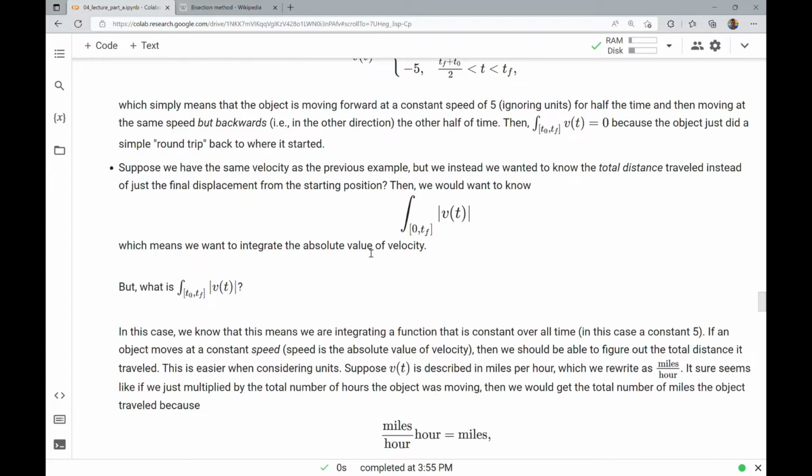But suppose we have the same velocity as the previous example, but now you say, well, I don't want to know the displacement. I want to know the total distance traveled. Because when I leave my house and get in my car and drive to the store or to school or wherever it is, and I drive back maybe on the same exact route at the same speeds, my odometer doesn't say I didn't travel anywhere. It says the total distance I traveled. Well, then what you want to know is the integral of the absolute value of the velocity.